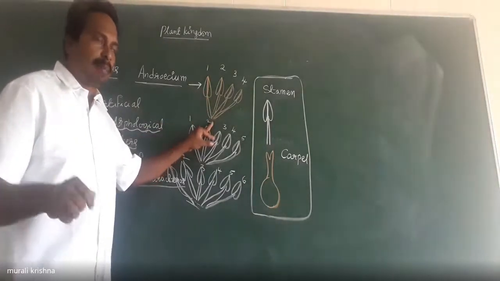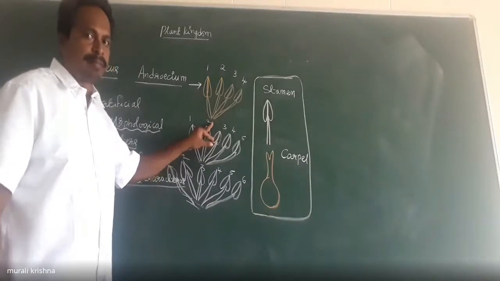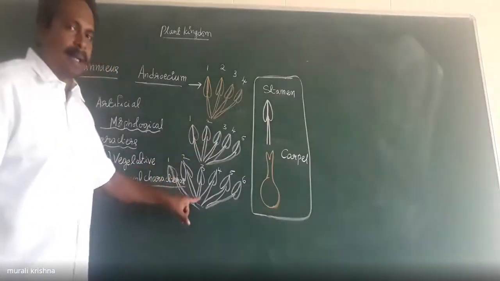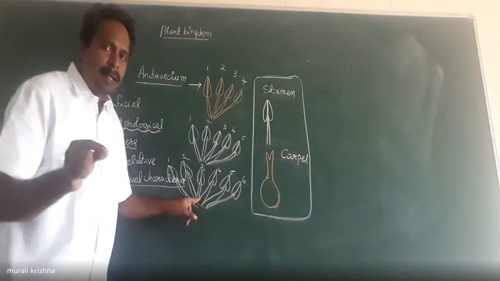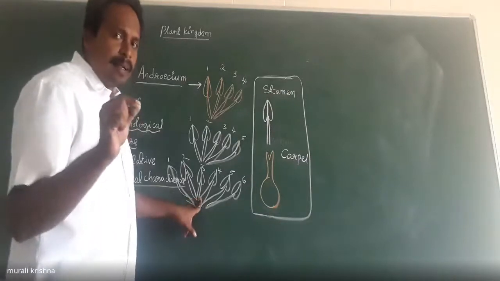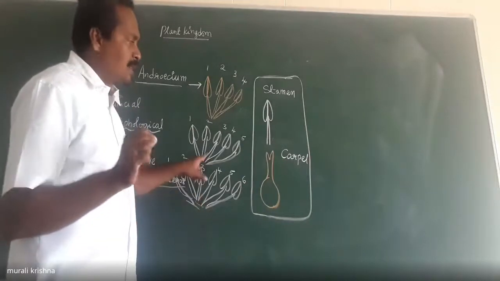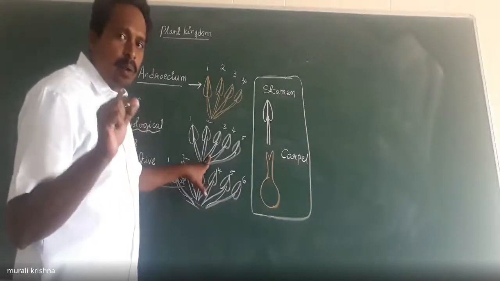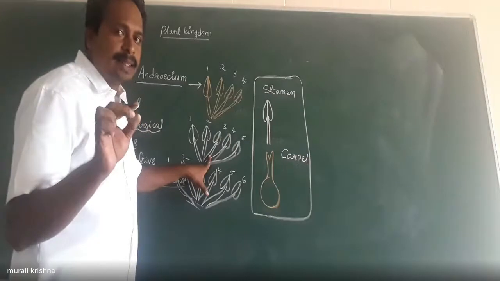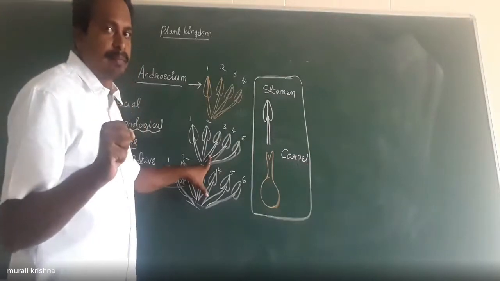The number of stamens varies. Okay? In a pea plant, 10 stamens are present. Whereas in a datura plant, thorn apple, the flower consists of 5 stamens.